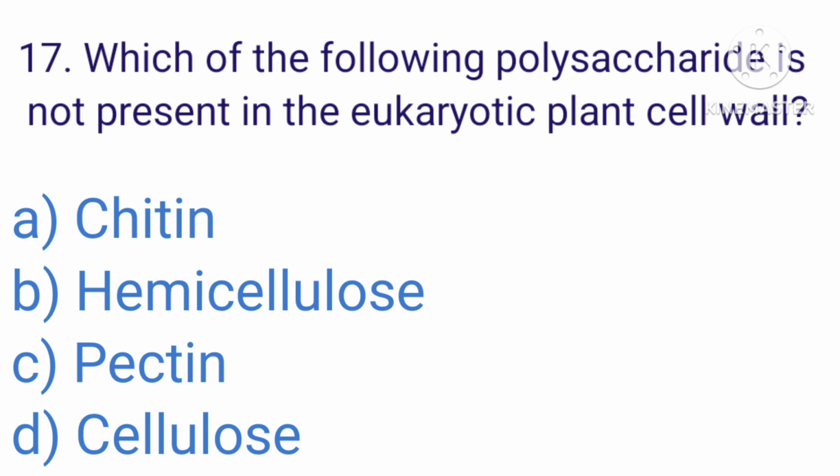Question number 17. Which of the following polysaccharide is not present in the eukaryotic plant cell wall? A. Chitin, B. Hemicellulose, C. Pectin, D. Cellulose. And the correct answer is D. Cellulose.